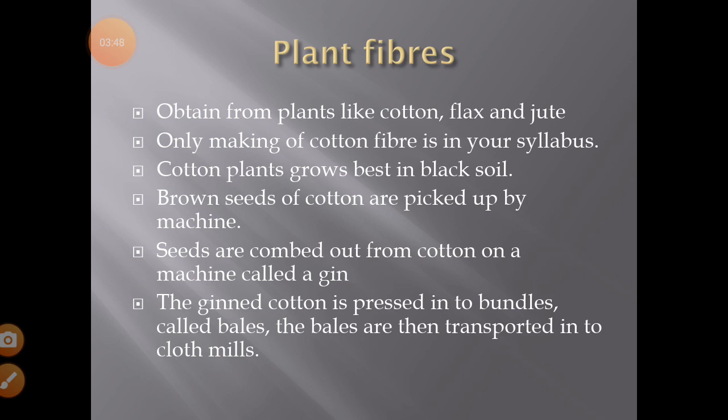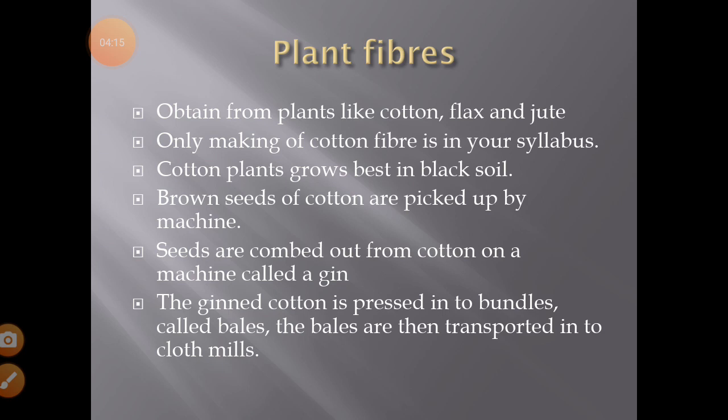So first I am telling you about the plant fibers. Plant fibers are obtained from plants, and these can be cotton, flax, and jute. These three kinds of fibers we can obtain from the plants. Then second, only the making of cotton fiber is in your syllabus. In your syllabus only cotton making is there. So I will teach you that cotton making.